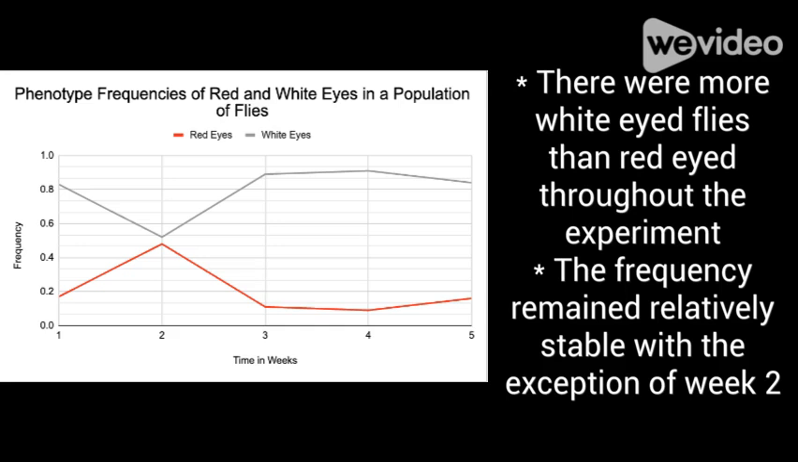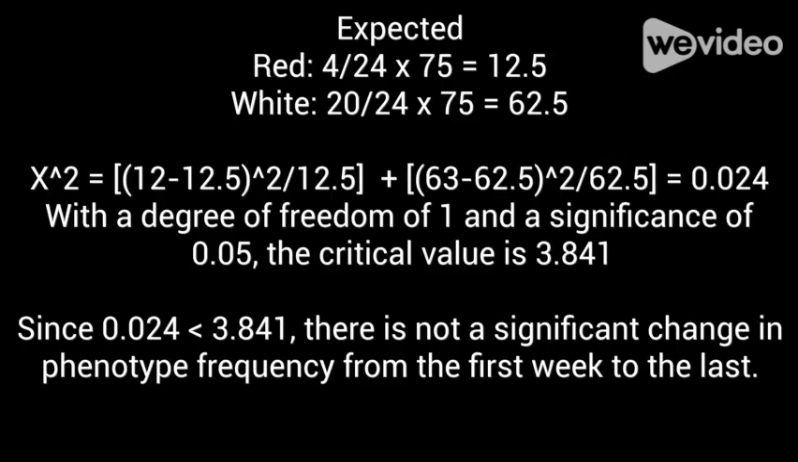Despite white eyes being recessive, throughout the entire experiment, there were more white-eyed individuals than red-eyed individuals. This ratio was relatively stable throughout the 5 weeks, with the exception of the second week, in which case the ratio was way closer to 50-50 between the two.